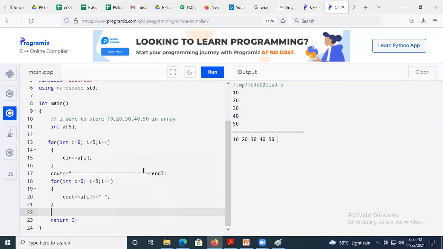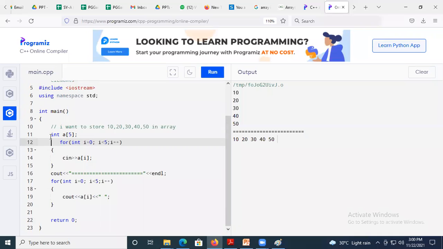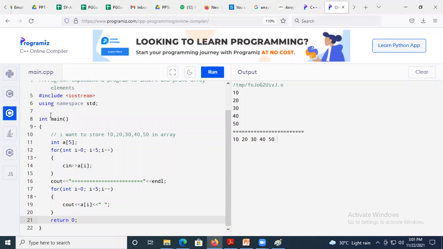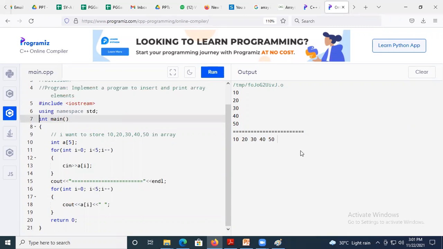Okay. Now, is it clear? Is it visible to all? Yes, sir. Okay. You may take a screenshot of it because now we have crossed the timing. Have everyone taken the screenshot? Okay, I will try to minimize the number of lines. Okay. Take screenshot. Have you taken the screenshot? Yes, sir.